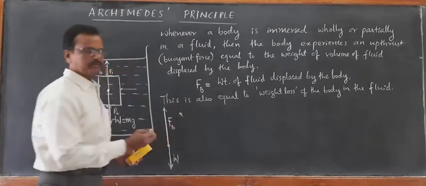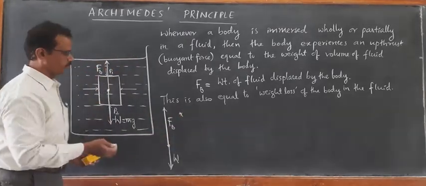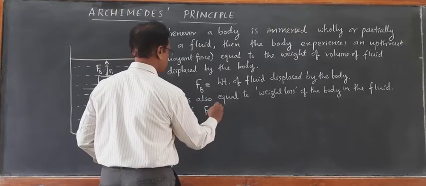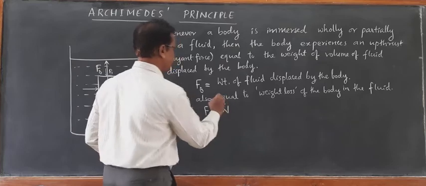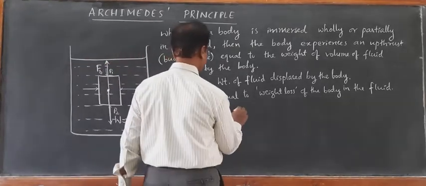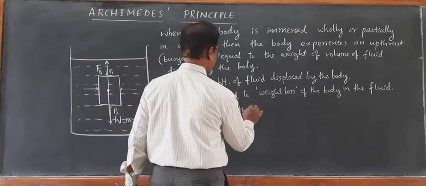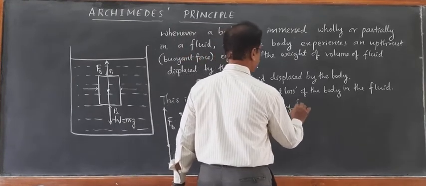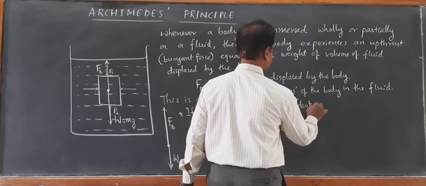The body floats. The body is taken to the surface. If buoyant force is greater than the weight of the body, then the body floats. This is very important.